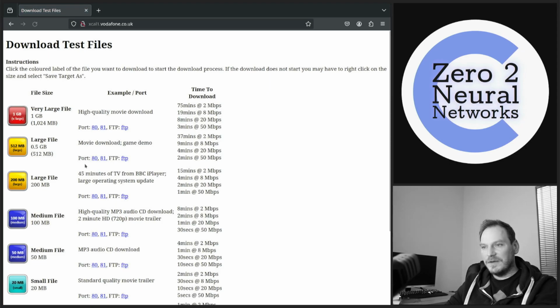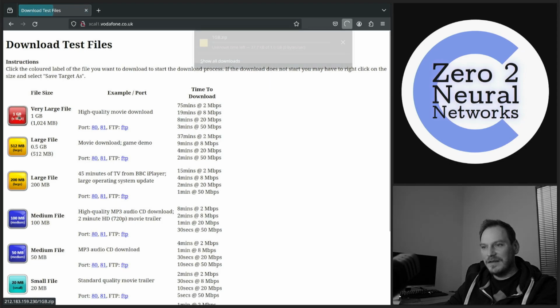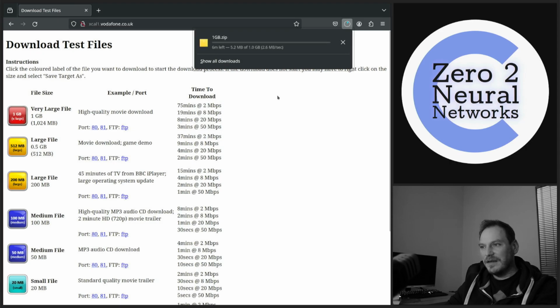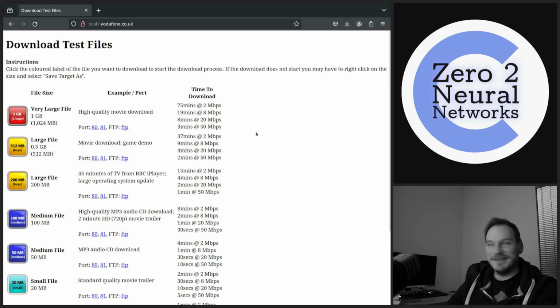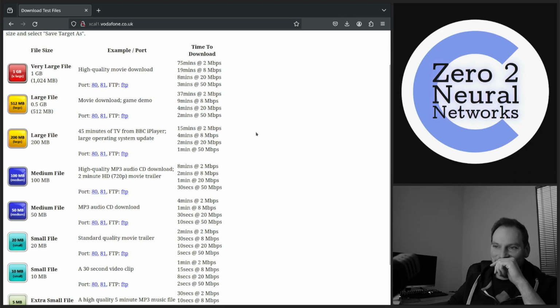Let's download a Vodafone very large test file. Gigabyte, that's too large. I've seen how slow my internet connection is. It's horrendous.